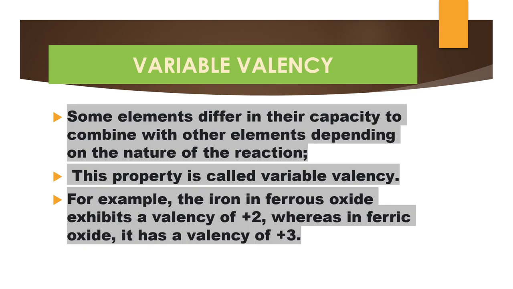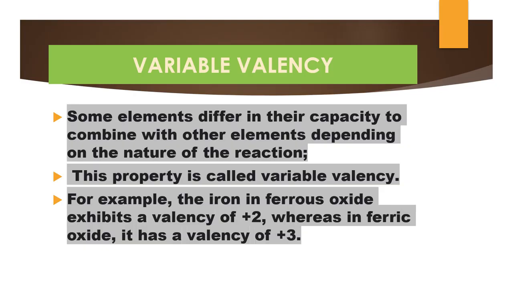For example, the iron in ferrous oxide exhibits valency 2. So when the valency of an iron is 2, we can call it a ferrous oxide, whereas when the valency is 3, we can call it a ferric oxide. It depends upon the number of electrons removed from the atom.